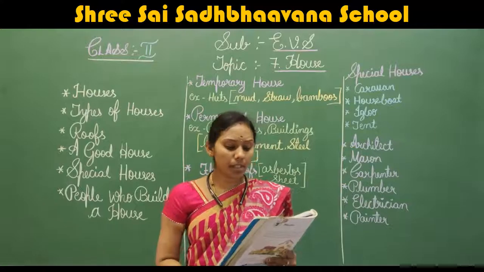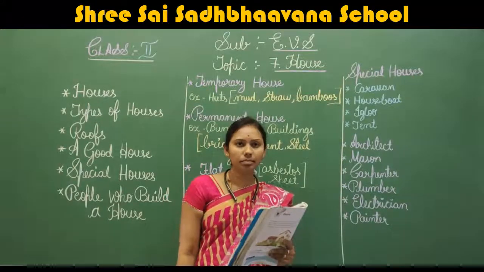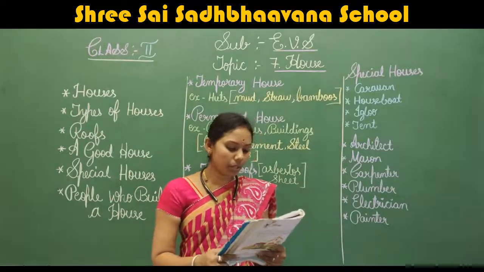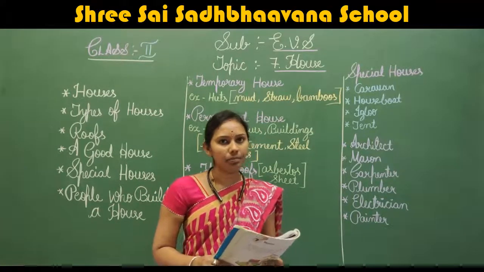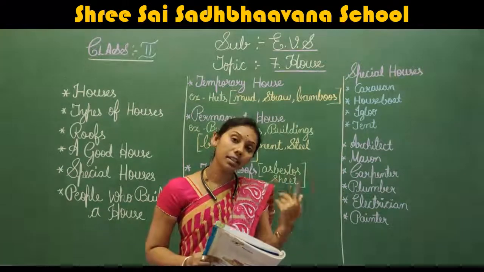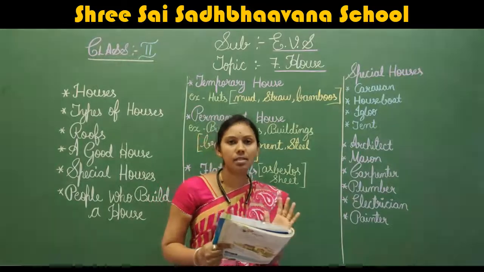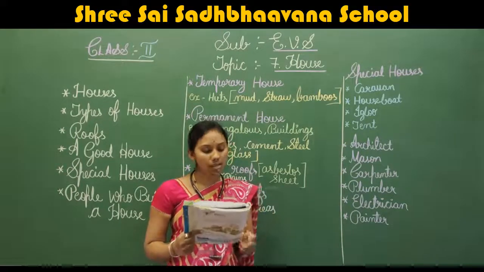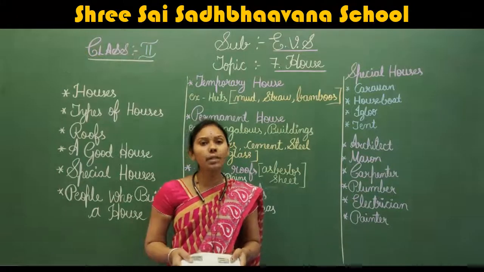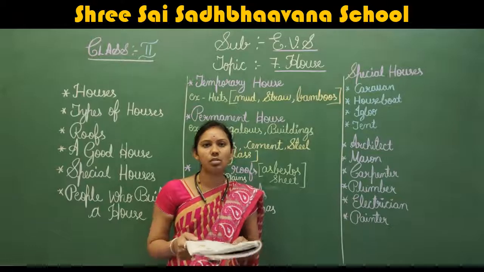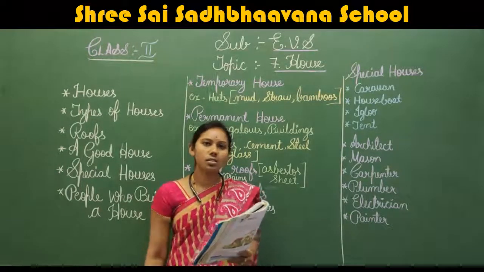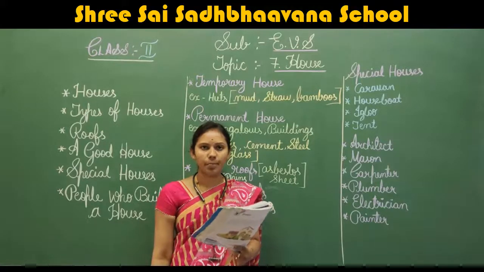Next, some multi-storied buildings are very high. Okay, very high multi-storied building you can see. That is called skyscrapers. So these type of permanent houses we found in the towns. Okay, only in the cities we will found these type of houses. Means that is permanent houses.